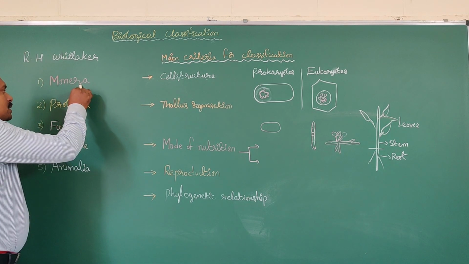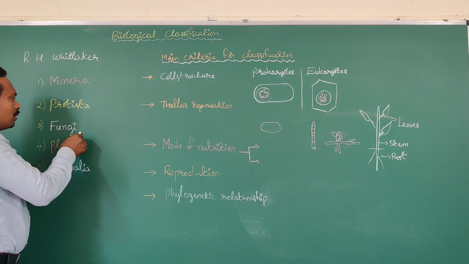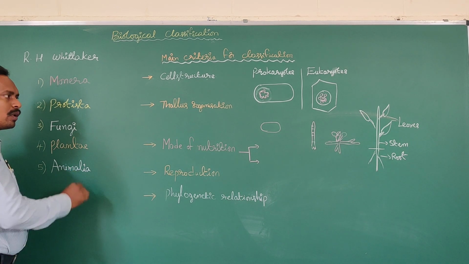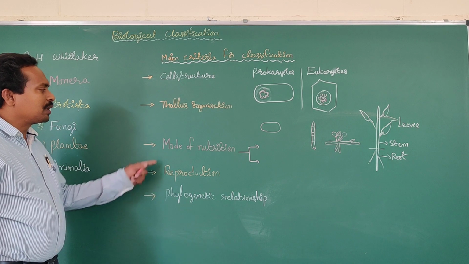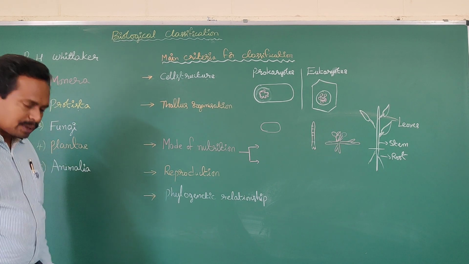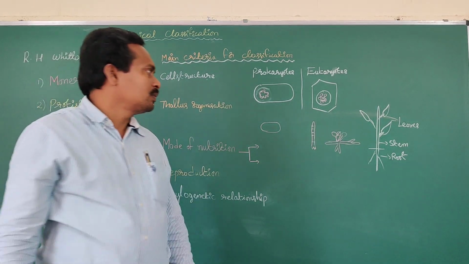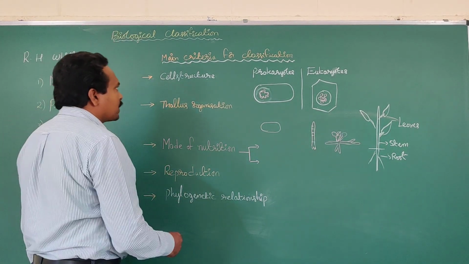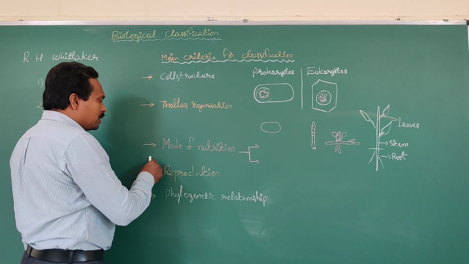Some Monera, some Protista, all fungi, and kingdom Animalia members are involved in heterotrophic mode of nutrition. So mode of nutrition is also one of the criteria for classification of organisms in Whittaker's classification.